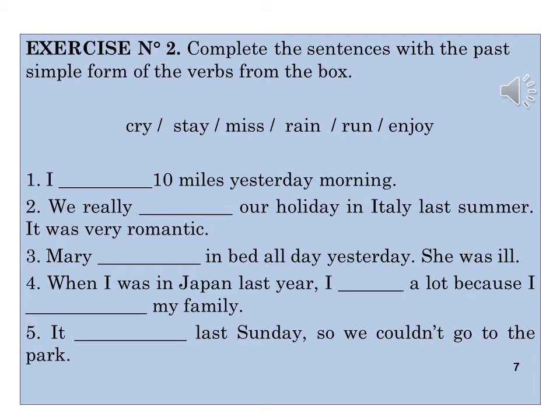You have to write in the blank space the correct verb, but put it in past simple form. It's the same with number 2, number 3, number 4, and number 5. You have to complete all the sentences with these words in past simple form.